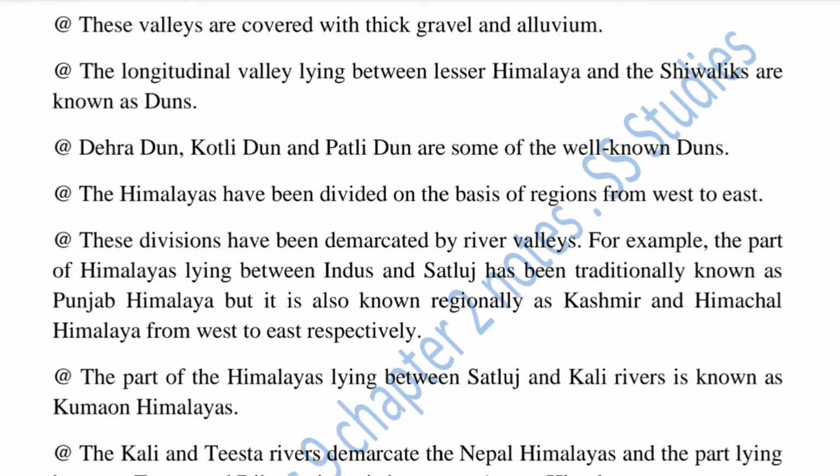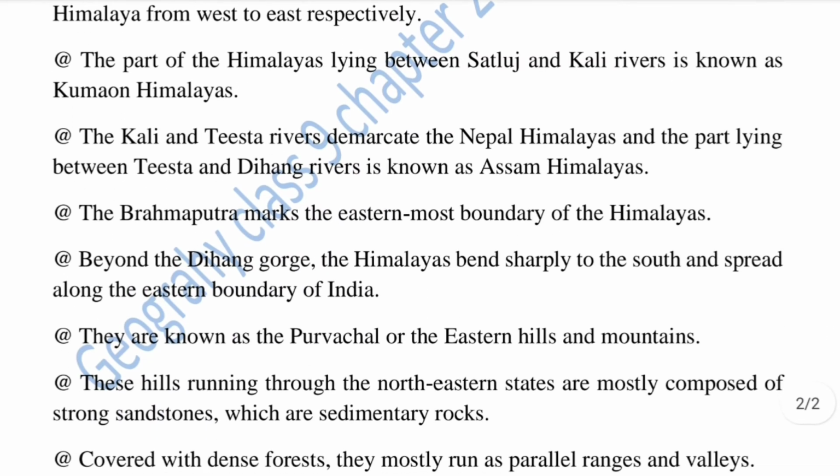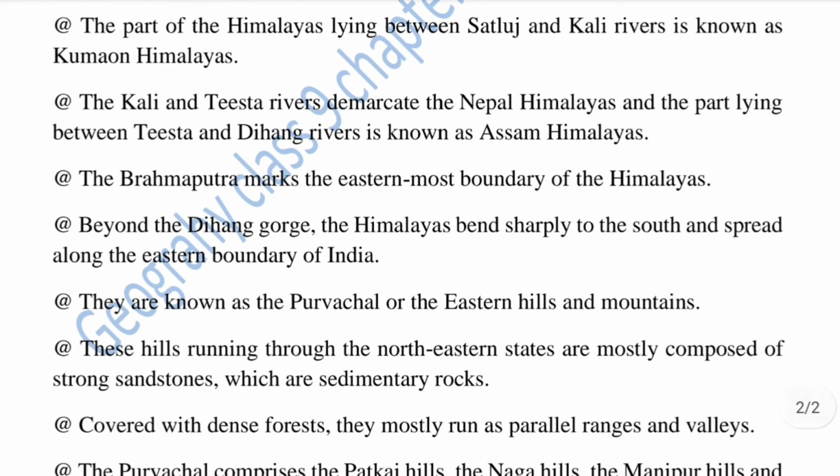The part lying between Satluj and Kali rivers is known as Kumaon Himalayas. The Kali and Teesta rivers demarcate the Nepal Himalayas, and the part lying between Teesta and Dihang rivers is known as Assam Himalayas. The Brahmaputra marks the easternmost boundary of the Himalayas.